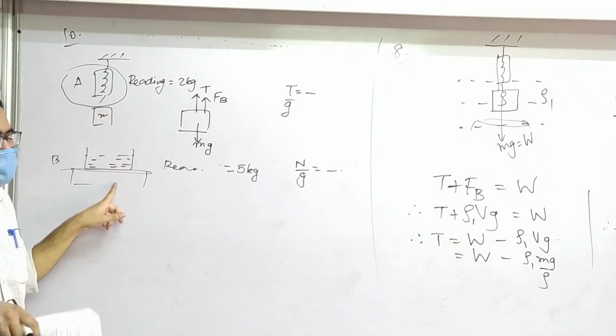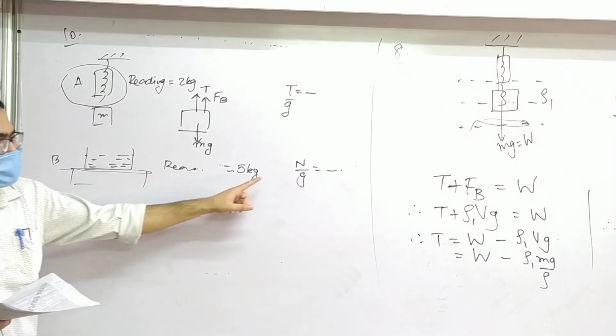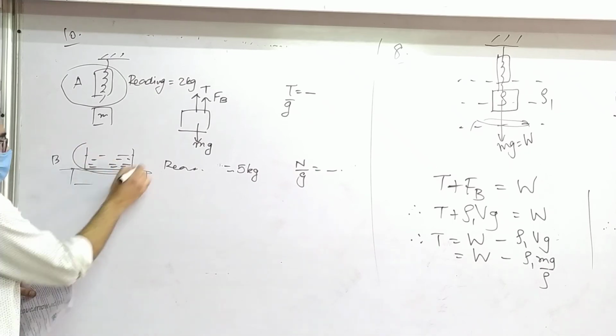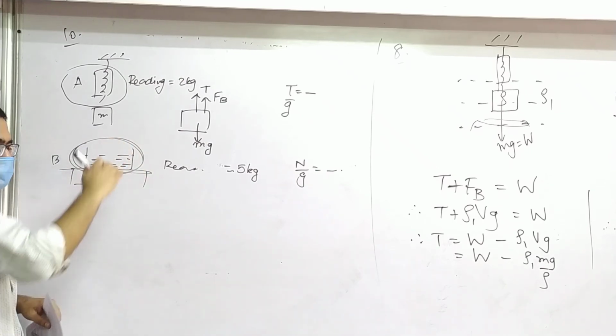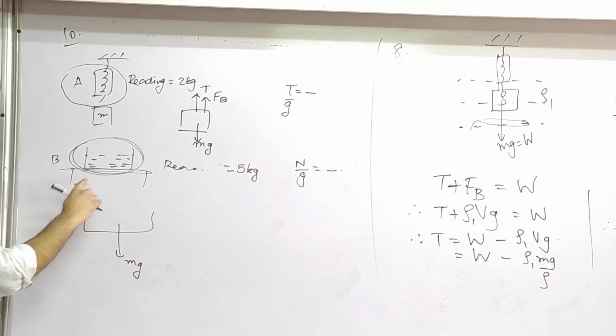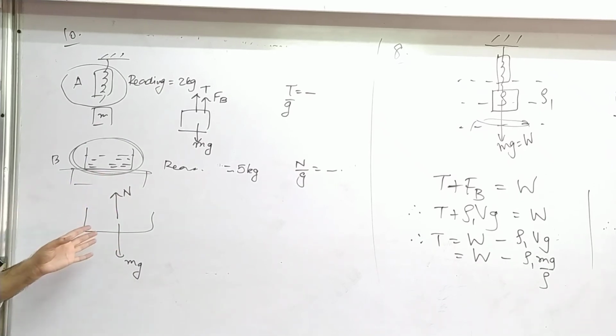Now let's go to the other one. What will happen to the normal force? Draw the FBD once again. Draw this thing's FBD, taking this as a system. How many forces? First it will have a mass, so mg. From the bottom this balance will apply a normal force. This is the initial FBD. Yes or no? Now what happens after you dip this block inside?